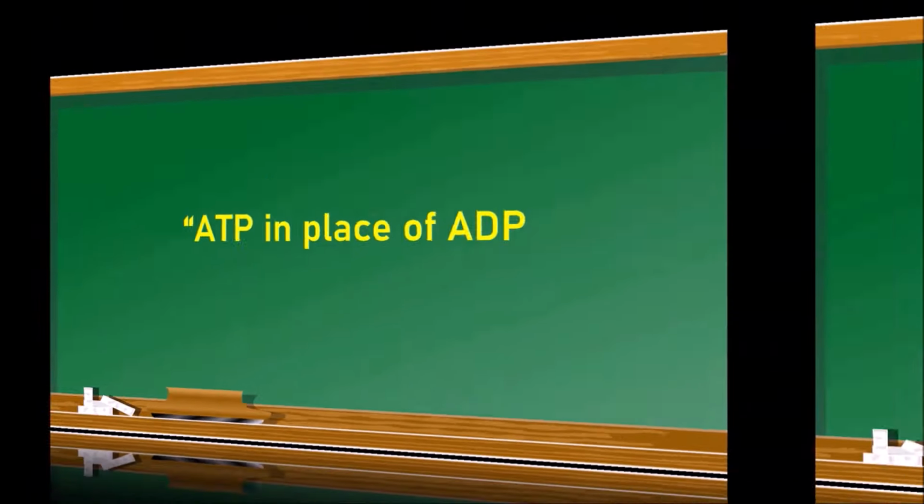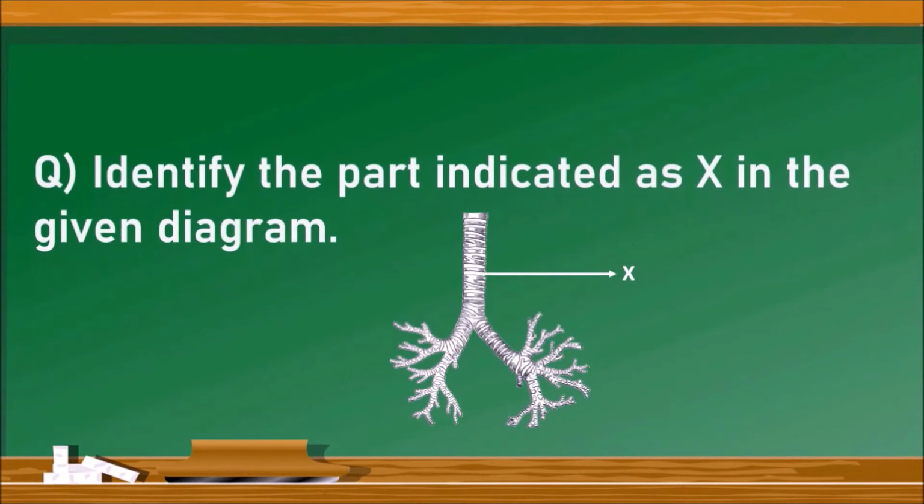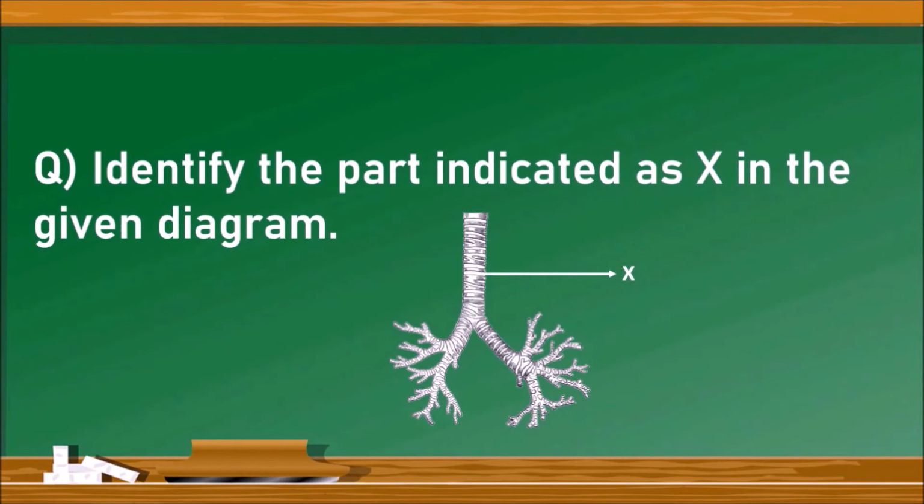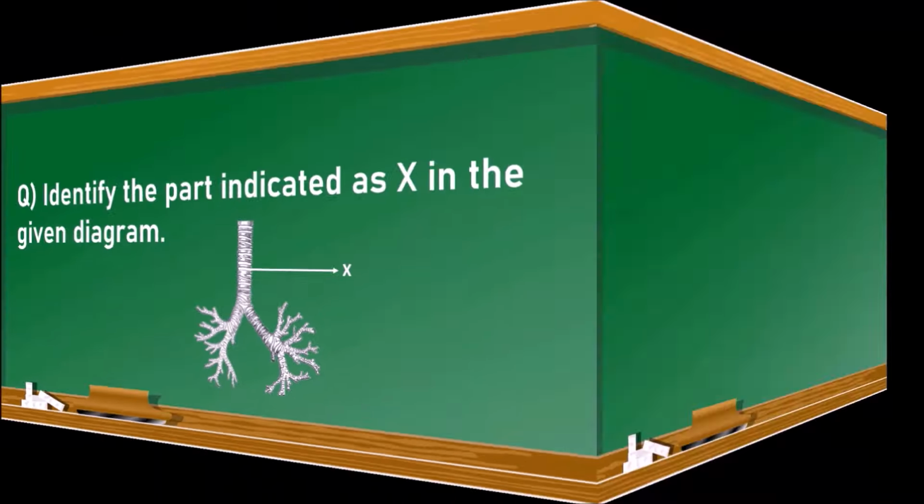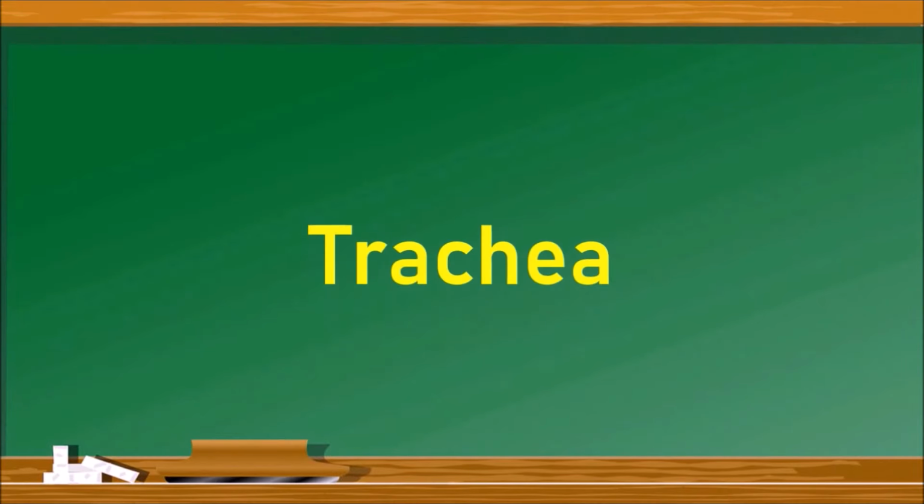The next question. Identify the part indicated as X in the given diagram. This is the part of respiratory system. In this, the part which is identified is the trachea. Let us see the next one.